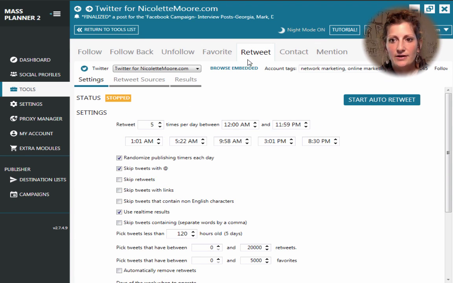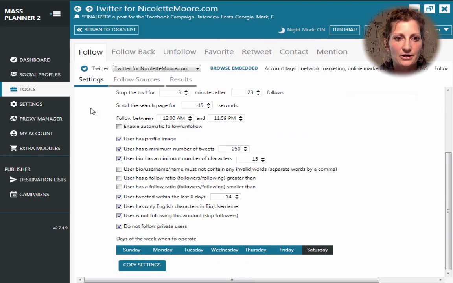And so now there's this feature for retweeting, which is very, very good because retweeting shows that you're having more activity on your account than just following and unfollowing. And so Twitter is going to like seeing that you're retweeting things because it makes it appear like you're actually on the platform, you're using it, and you're seeing posts and you're retweeting them. And so we'll go over this another time.